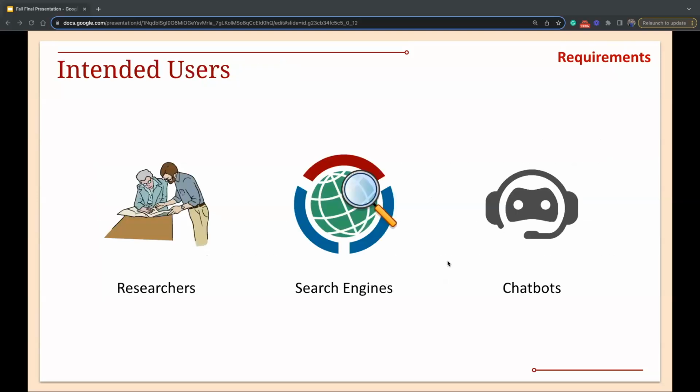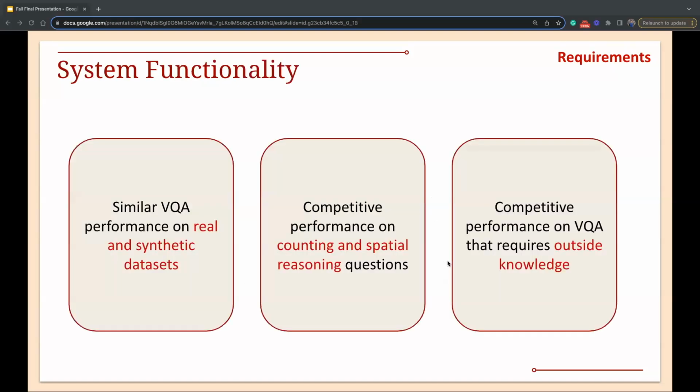Thank you, Ninad. So these are essentially the intended users for what we're building. Of course, researchers in the NLP as well as the multimodal community will benefit from the work that we've done. We also hope that search engines and chatbots can use the work that we've done to better improve their functionality.